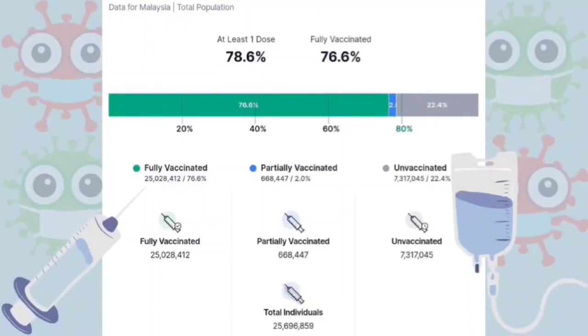This shows that it is less than 5% for us to reach the target. People can access this information anytime as it's provided on the website. This illustration is based on the information on 25th November 2021.